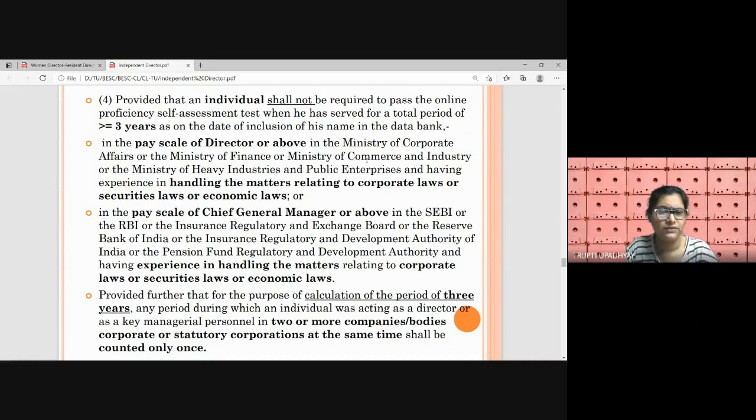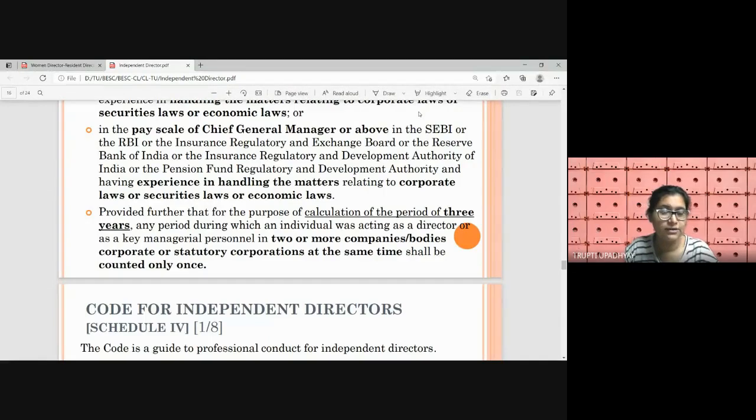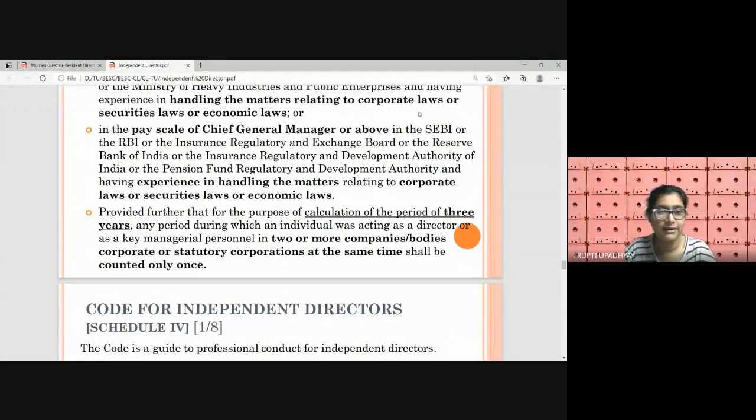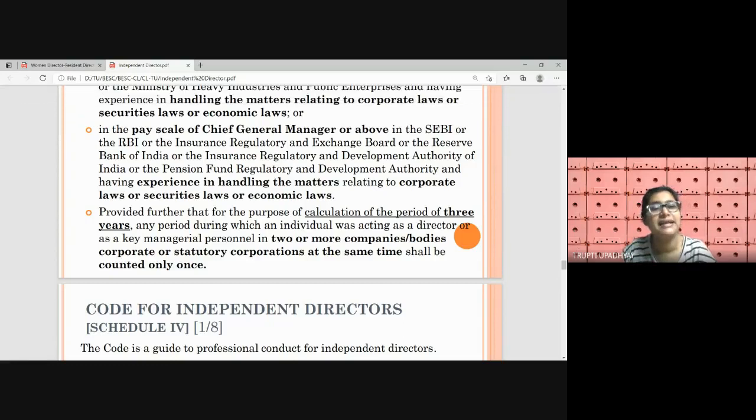They don't require to give this exam. Also, CGM, Chief General Manager, or above posts in these regulatory bodies. India has many regulatory bodies, with different regulators for different markets and domains. SEBI is the securities market regulator. RBI is the money market regulator, right? So the securities market regulator in India is SEBI, and RBI is a money market regulator. IRDAI is the insurance regulator, headquartered at Hyderabad.